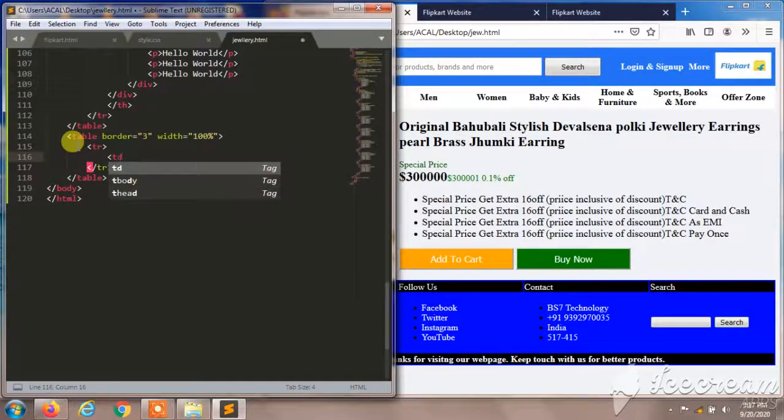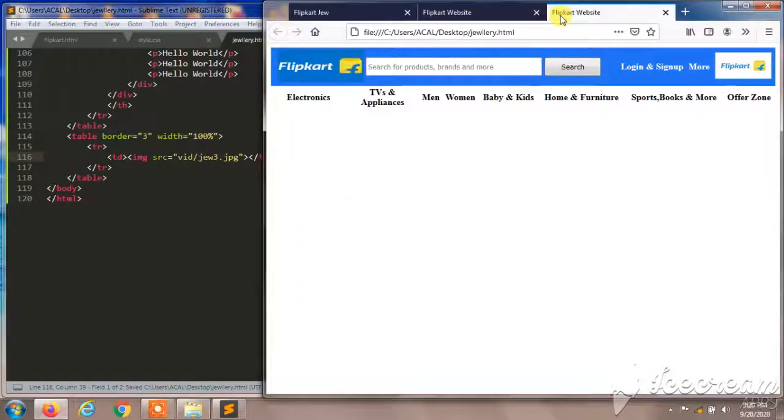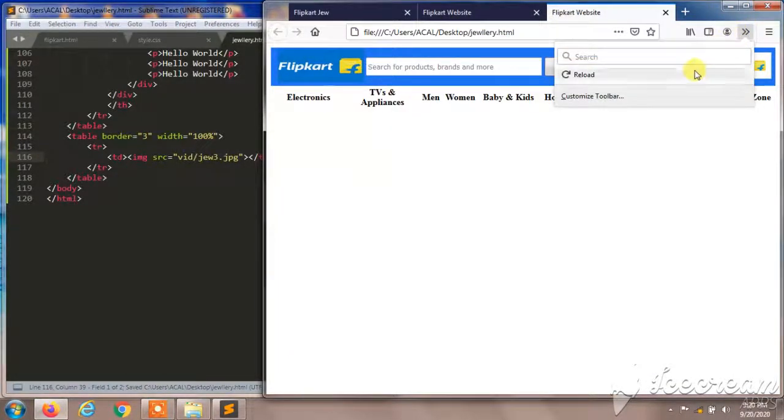In the tr I'll create tt commands, and I'll give the image address, image name. I'll leave the source image name as vid dot vid slash u3 dot jpg, and let's see, I saved the file, so let's see what will happen.